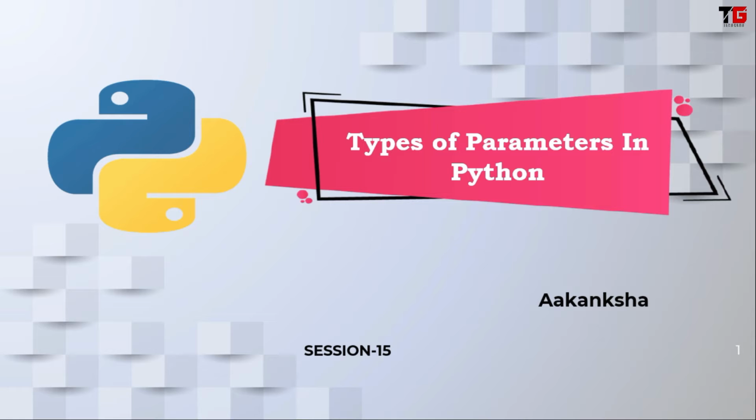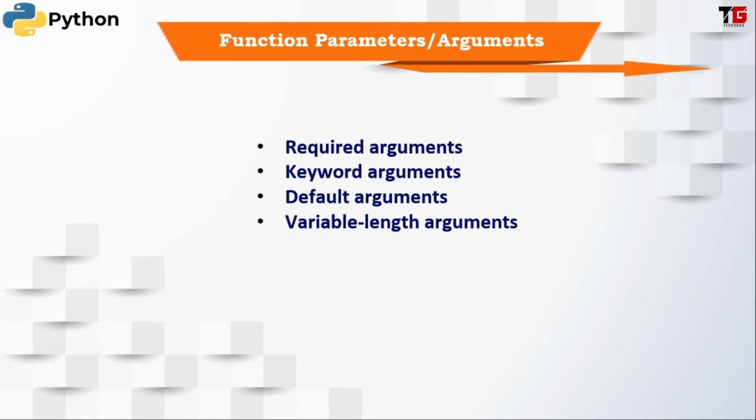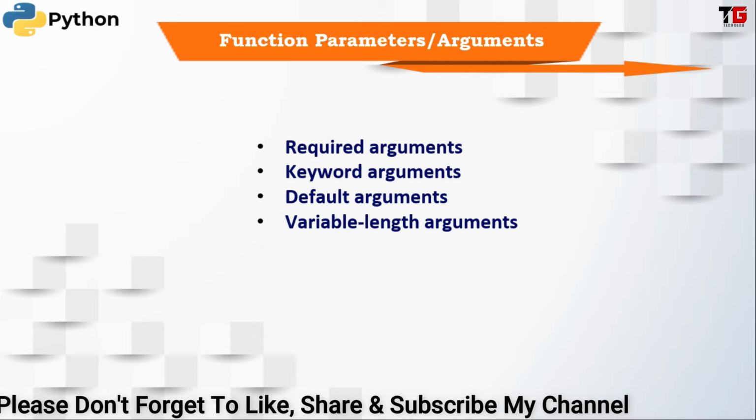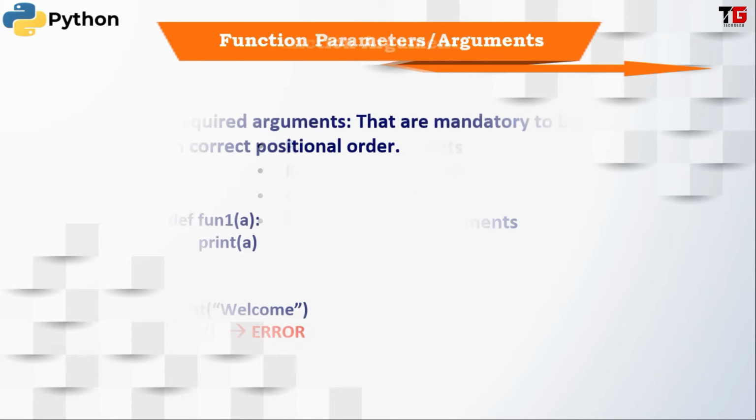Today we will study how many types of arguments we can pass. In Python, we can pass 4 types of parameters or arguments. 1. Required argument. 2. Keyword argument. 3. Default argument. And 4. Variable length argument. So let's study about these arguments one by one.